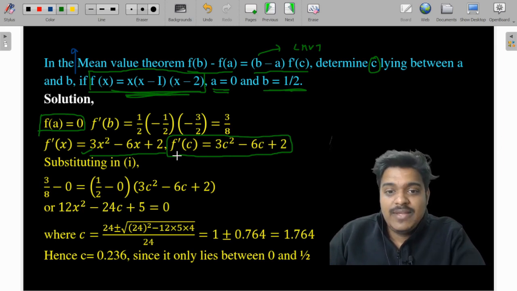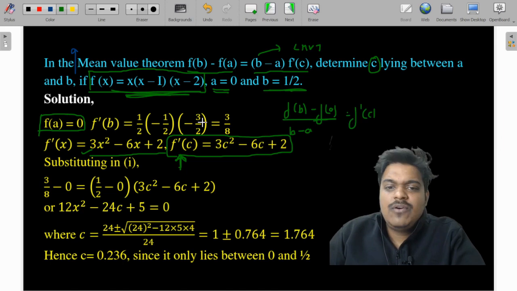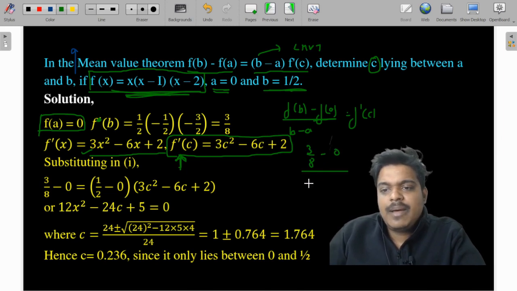Now it is very simple. f dash c, you know what is the value of f dash c. f dash c is nothing but f of b minus f of a divided by b minus a. What is the value of the function at 1 by 2? This is f of b. Here x is 1 by 2: 1 by 2 minus 1 is minus 1 by 2, 1 by 2 minus 2 is minus 3. So f of b is 3 by 8, f of a is 0, divided by b minus a, that is 1 by 2 minus 0. This is the value of f dash c, and this is nothing but 3 by 8 divided by 1 by 2, which is 3 by 4.